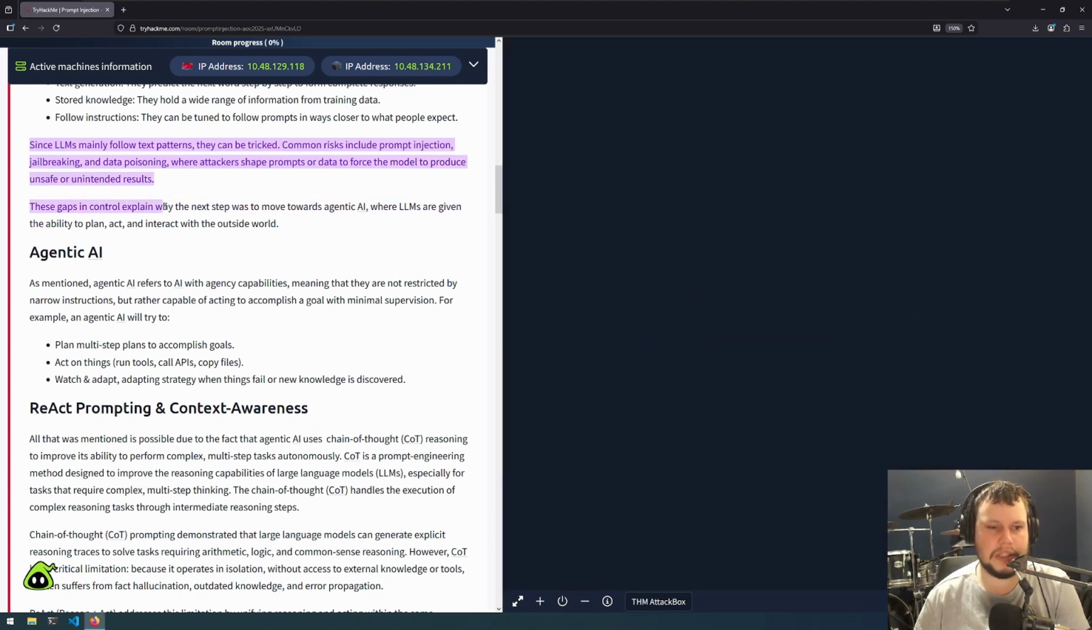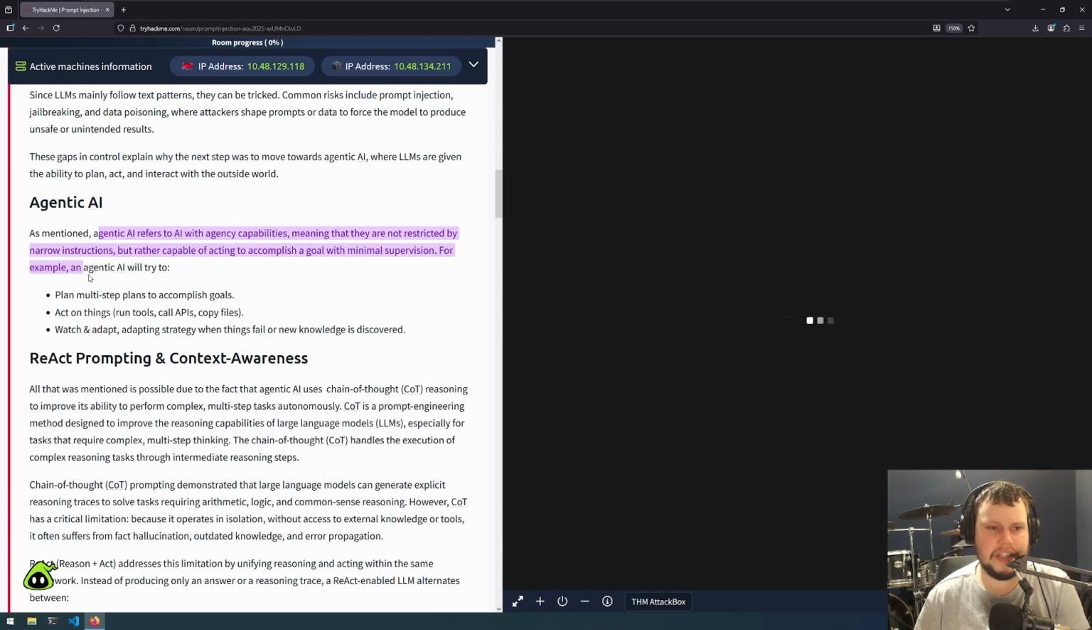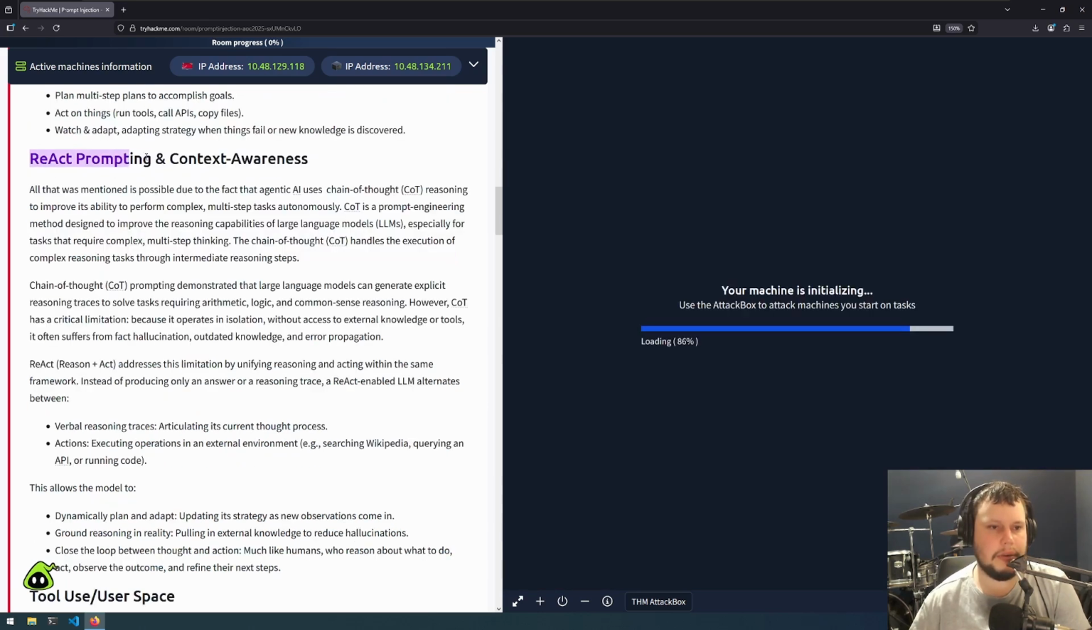These gaps in control explain why the next step was to move towards agentic AI, where LLMs are given the ability to plan, act, and interact with the outside world. Agentic AI refers to AI with agency capabilities, meaning they are not restricted by narrow instructions, but rather capable of acting to accomplish a goal with minimal supervision. For example, an agentic AI will try to plan multi-step plans to accomplish goals, act on things by running tools, calling APIs, copying files, and they watch and adapt. Adapting strategy when things fail or new knowledge is discovered. ReAct prompting and context awareness.